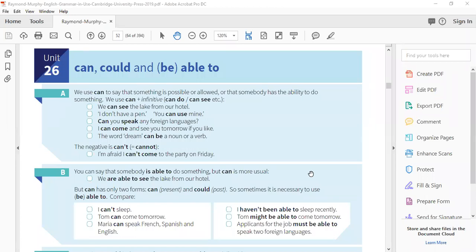Can you speak any foreign languages? That is about ability. Speaking a language is an ability. I can come and see you tomorrow if you like. The word dream can be a noun or a verb. So you see, even when you are giving instructions or explaining anything, you can also use can.